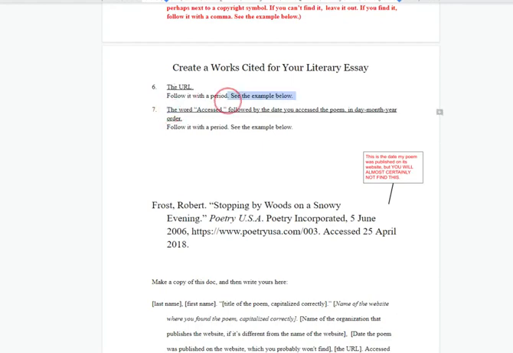URL is the www. And then the word accessed followed by the date you accessed the poem. The date you accessed the poem is probably the same day that you're watching this video. It's the day you looked up the poem.